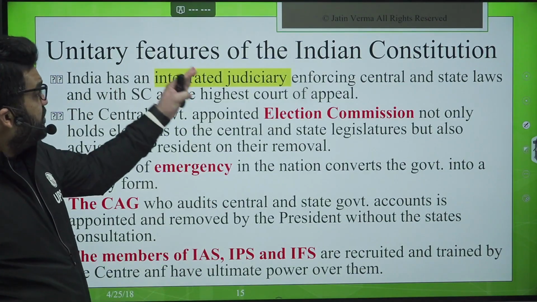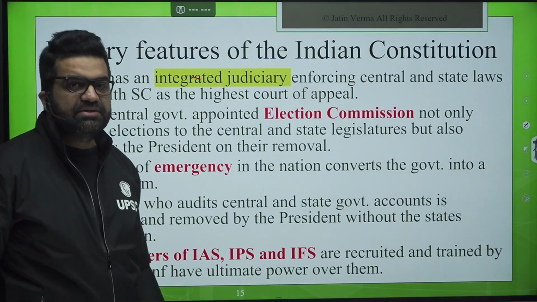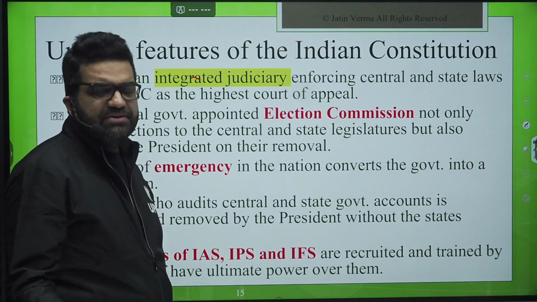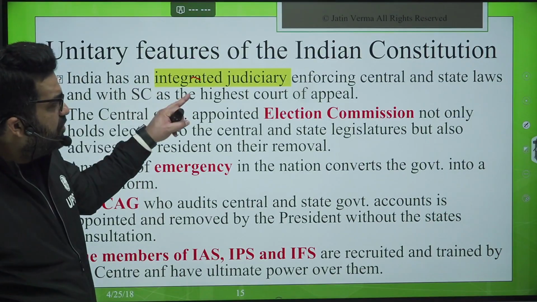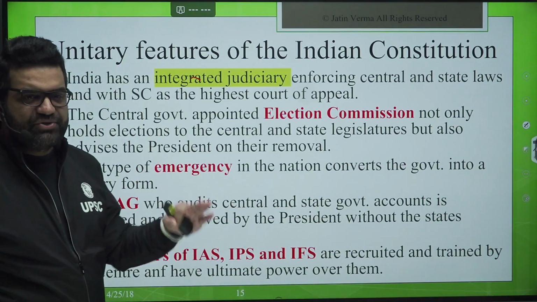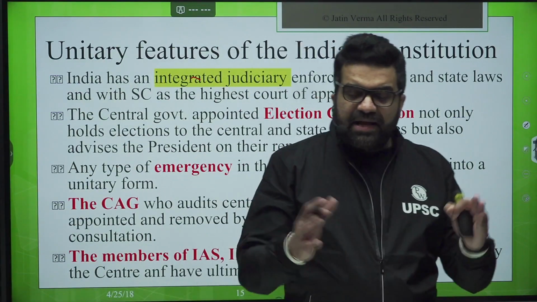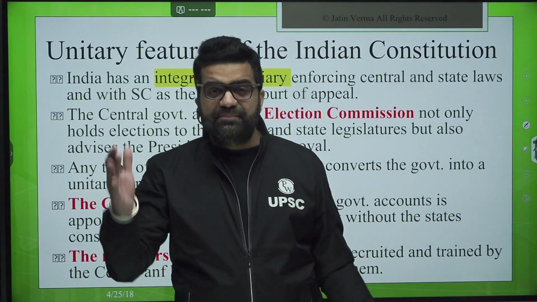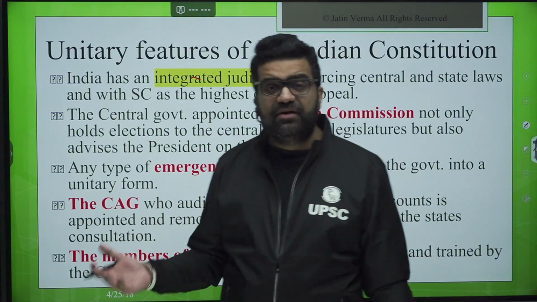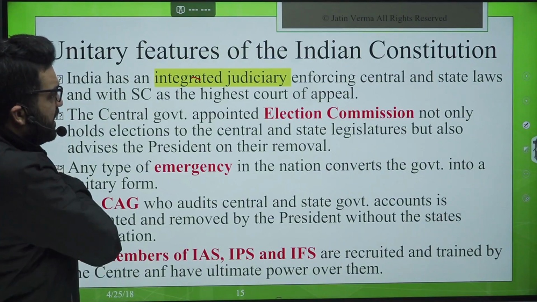Okay, now unitary features. India has an integrated judiciary enforcing central as well as state laws. Madras High Court for Tamil Nadu, then Rajasthan High Court, Jodhpur bench, Jaipur bench, likewise. So high court judges are promoted to the Supreme Court. This way the judiciary is integrated. There is no iron wall or China wall type of separation. There is no such separation between the state judiciary and the federal court in India. So that is another unique unitary feature of our system.